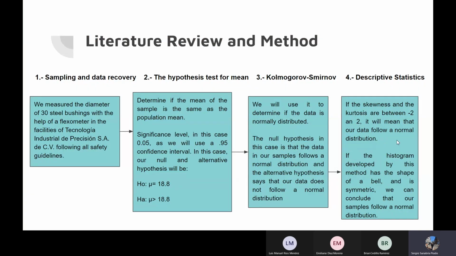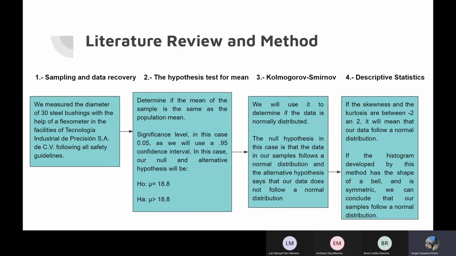Okay, so the literature review and the method. Basically, we began this project measuring 30 steel bushings with the help of a flexometer in the facilities of Tecnología Industrial de Precisión S.A. de C.V., following all safety guidelines. After having our data, in order to determine whether the diameter of the steel bushings is on target, we used the following: the hypothesis test for mean, the Kolmogorov-Smirnov test, and the descriptive statistics.